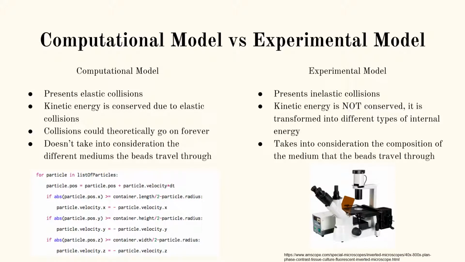Further, while both the computational model and the experimental model focus on the diffusion of molecules, the biggest difference was that the computational model assumed that all the collisions were perfectly elastic, as demonstrated by the line of code saying particle.velocity.z = -particle.velocity.z. This does not necessarily hold true for a real-life system.